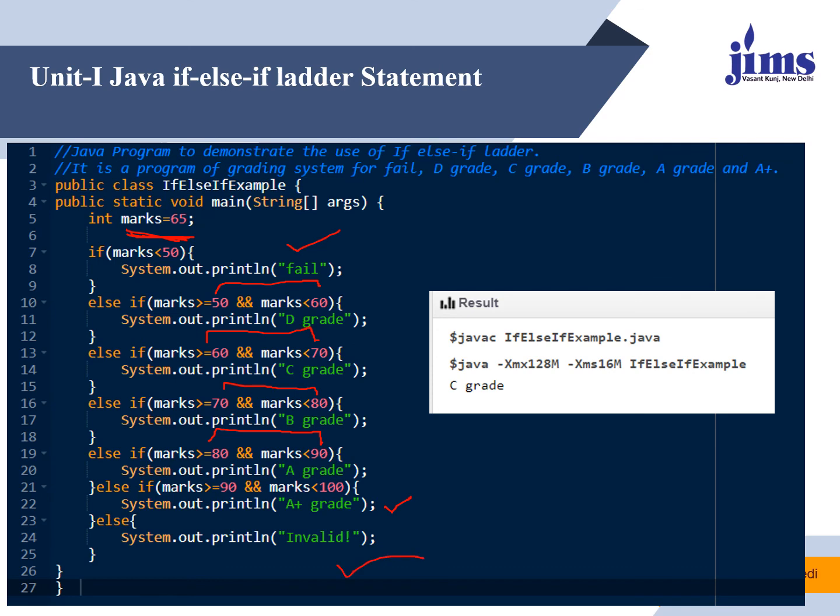So according to the value stored in marks, it is 65. The score should come as C grade because it lies between 60 and 70, and that's why the output is C grade. And this is the example of if else if ladder.